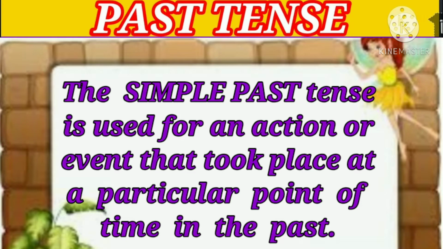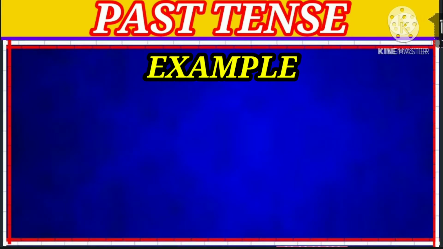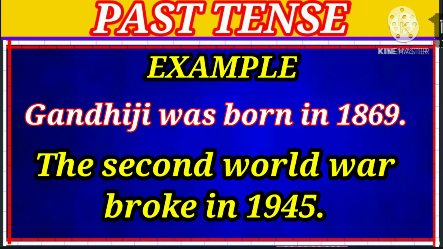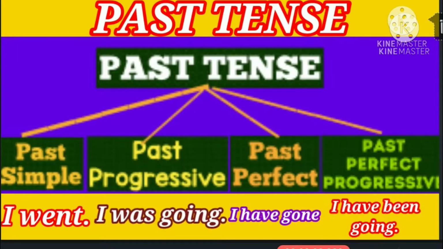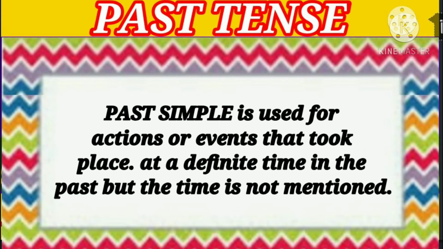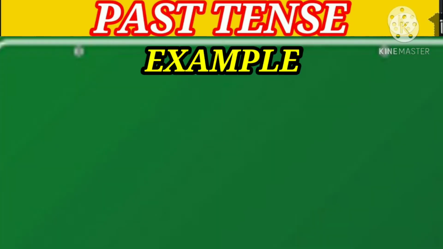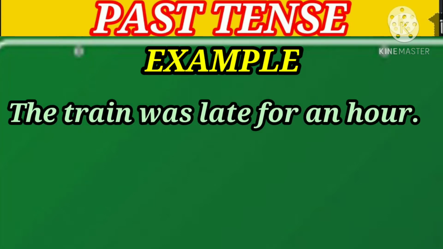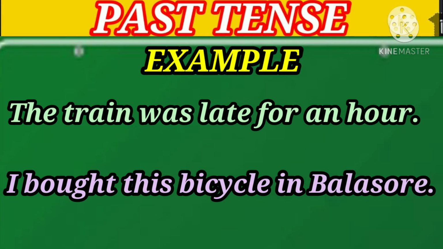The simple past tense is used for an action or event that took place at a particular point of time in the past. For example, Gandhiji was born in 1879. The Second World War broke out in 1945. Past simple is used for actions or events that took place at a definite time in the past, but the time is not mentioned. For example, the train was late for an hour. I bought this bicycle in Baleswar.